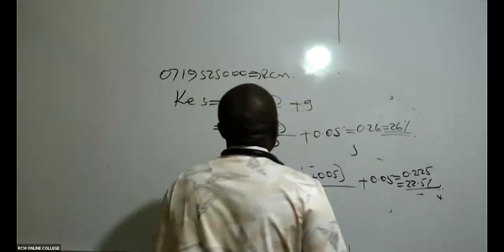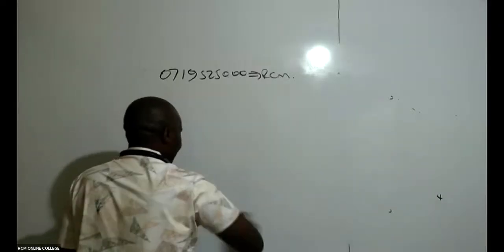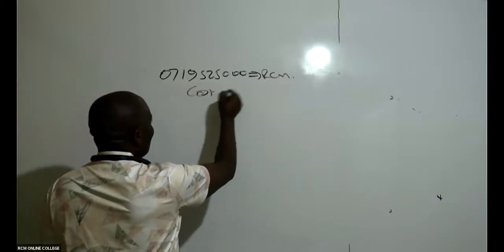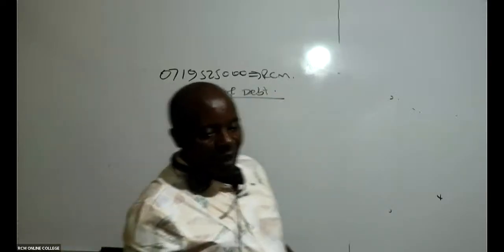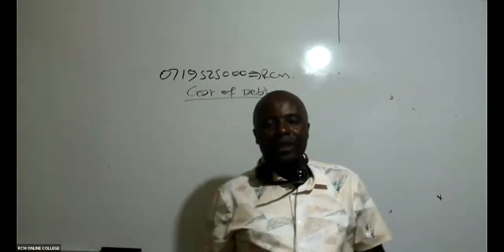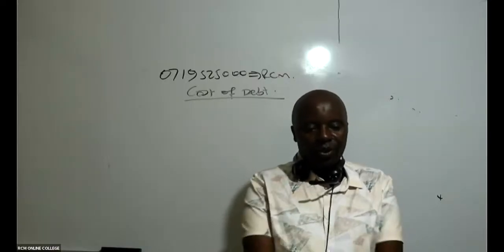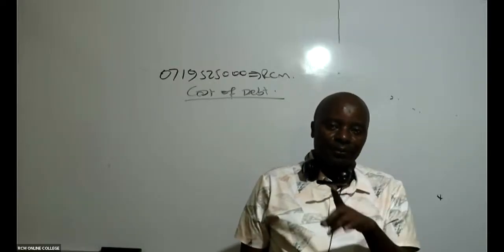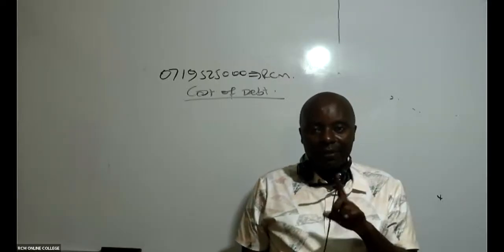Now then, that opens a door for me to go and now discuss what we call cost of debt. So for cost of debt, we have got 2 types of debt instruments. Do you know them? The debt instruments. We have what we call irredeemable debt, and then we have redeemable debt. Irredeemable and redeemable.